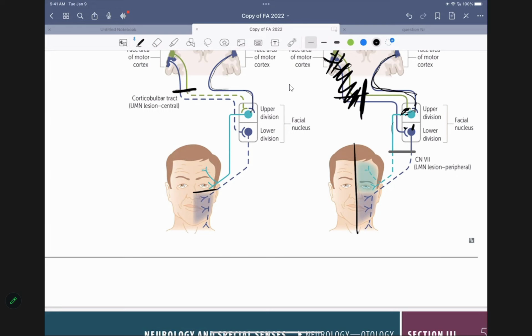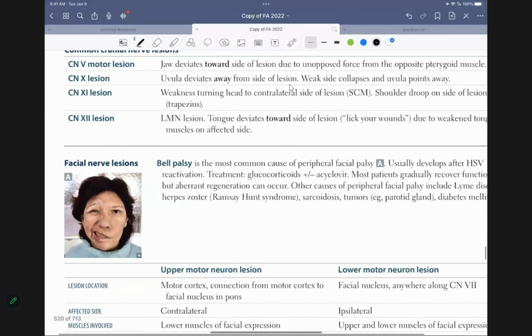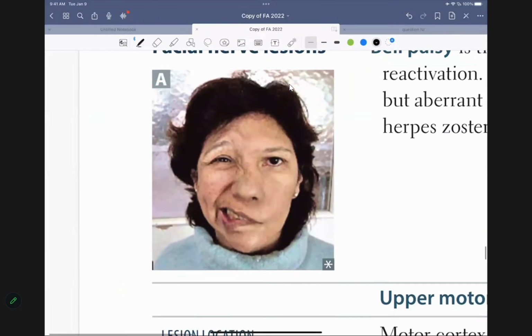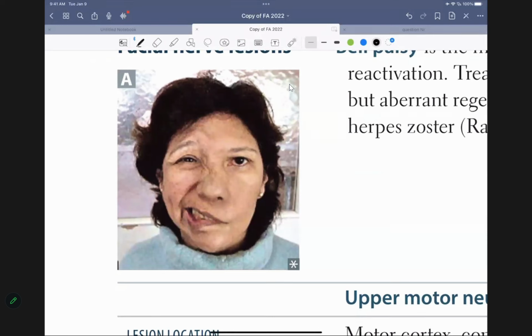Okay. Now, let's take a look. Please don't read the book. I want you to look at this lady. We will separate her face, and we're going to say this is her right side, and this is her left side. First, type me which side of the face is a problem. Which side is problematic?